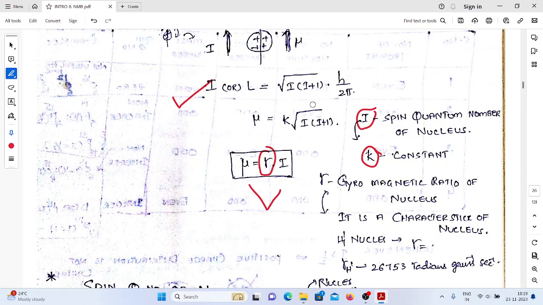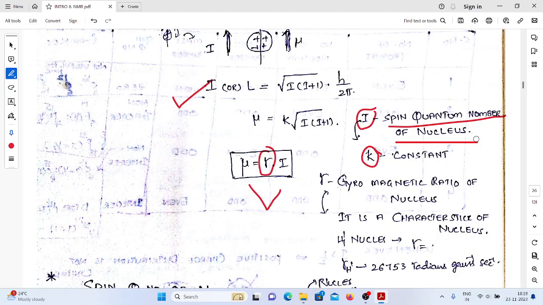Okay, here we are using the word spin quantum number of the nucleus. How can we identify whether the given nucleus is spinning in nature or not? Because NMR will identify only spinning particles. So in order to have the information, we should know whether the given particle is spinning or not.